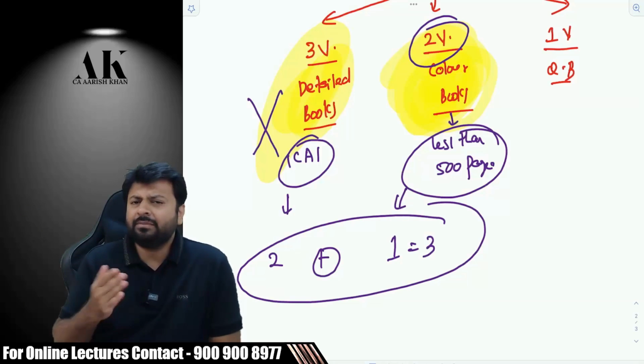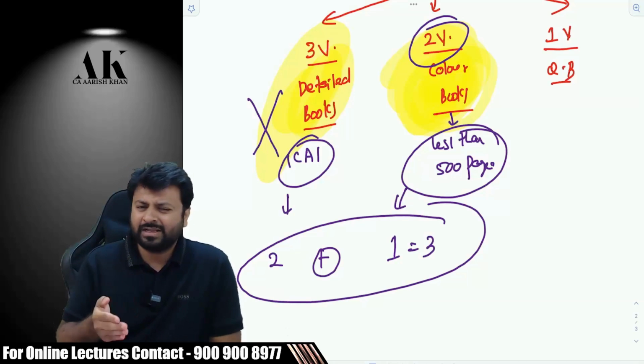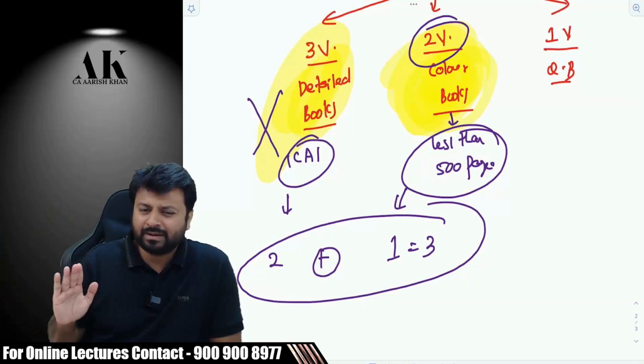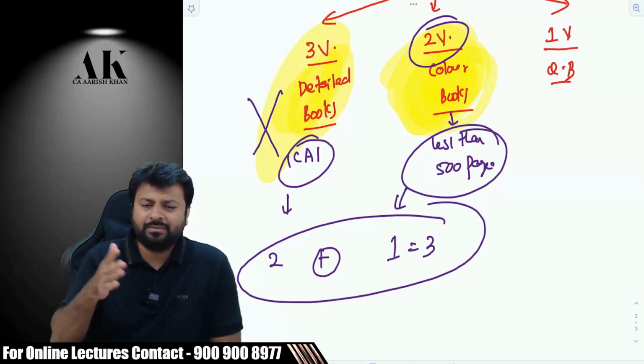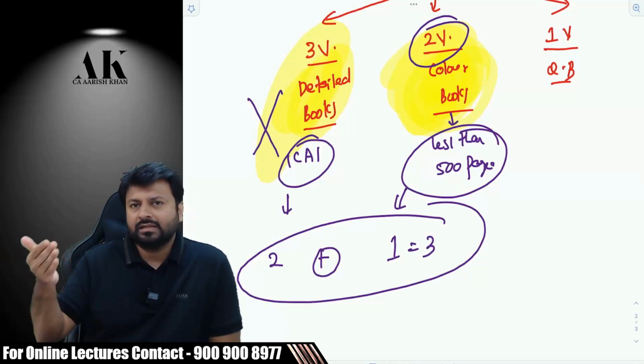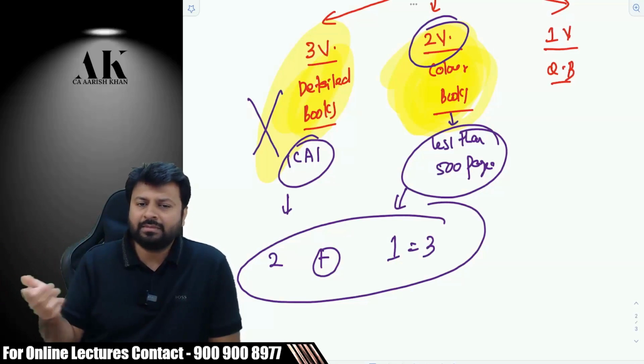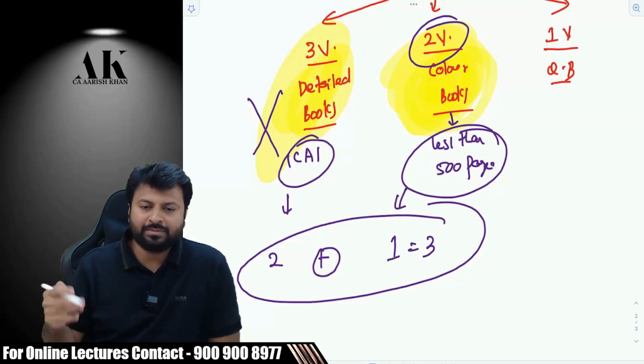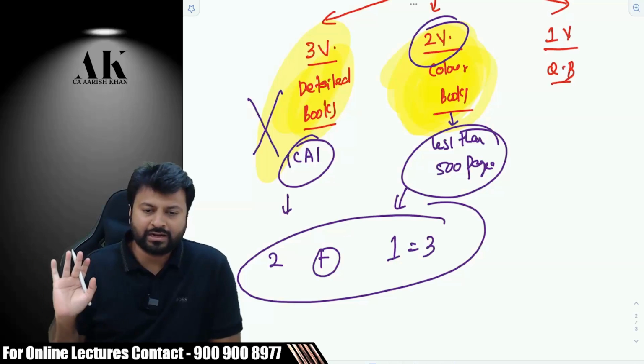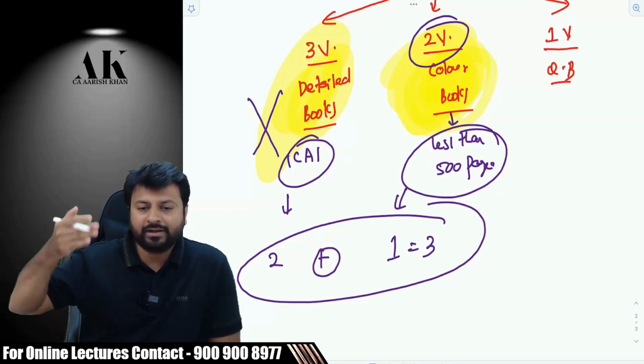Now, with the help of these 3 books, we will be able to manage this month and also the next month. By 31st August, we'll be able to complete that much portion. As and when mid-August comes, I will also try to dispatch the remaining books, so that by the end of August you have all the 6 books in your hand. And we have the books which are updated till the latest amendment.